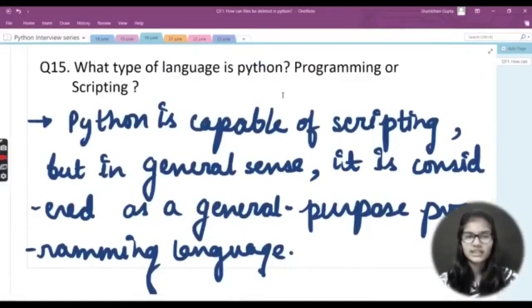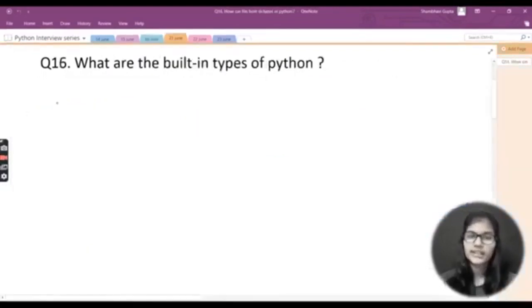And we even discussed all of these things a little bit in a deeper way, right? So the question here is: what are the built-in types of Python? Many of you must be saying, okay, what is actually meant by built-in types? I haven't heard this till now, and I haven't studied this in Python. But if you understand the words built-in types very carefully, you'll get to know that it is actually asking what the built-in data types of Python are.